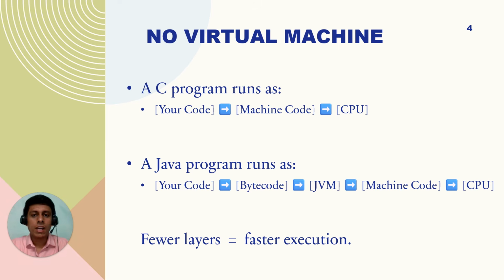Then at level 1 we have assembly language, in which we have some human readable instructions that are directly in one step converted to machine language. In the third step we have the C language. The C language is two levels up from the machine code, meaning it gets converted to assembly and then converted to machine code. So there is no intermediary byte code that is generated as it is generated in Java.